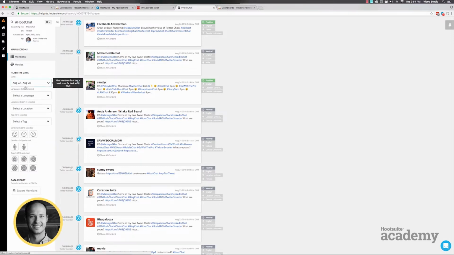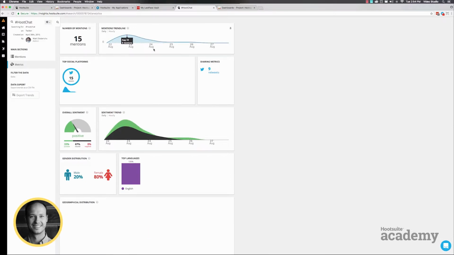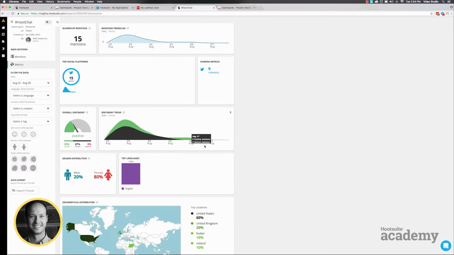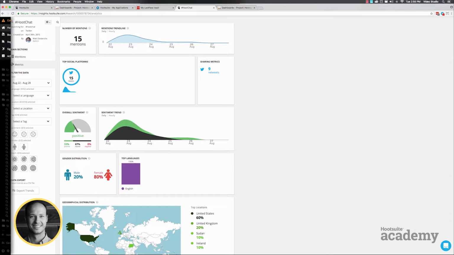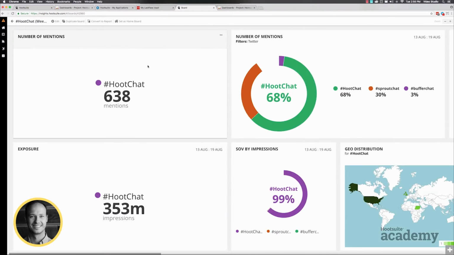And you can set the data and filter it. You can look at different metrics, nice and visualized. It's easy to take these and show it to someone I'm reporting to, for example. You can see lots of interesting facts. You can even see where people are tweeting from around the world using that hashtag. This is where all of the data is pulled from. And then when you create a board, it's entirely customizable. So you can see here, HootChat, 638 mentions.